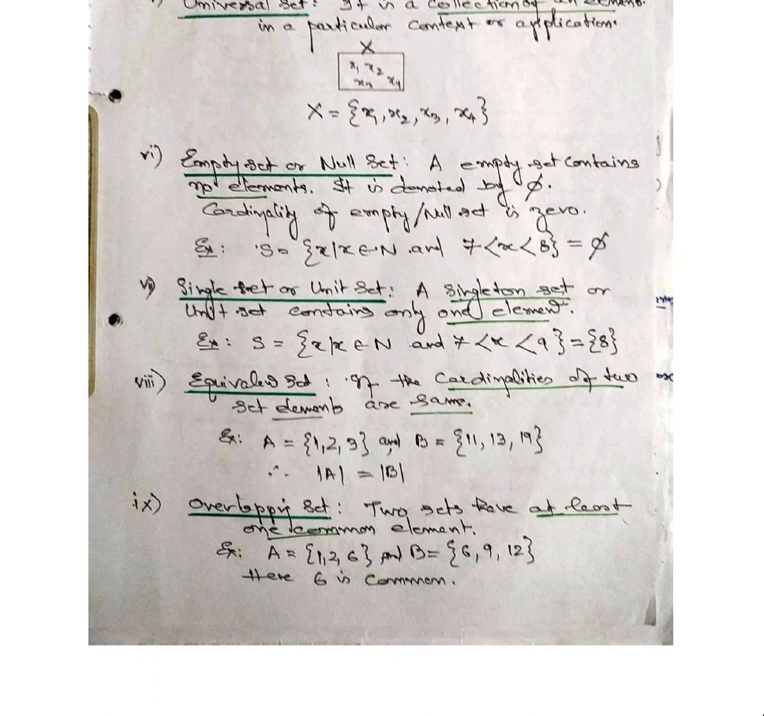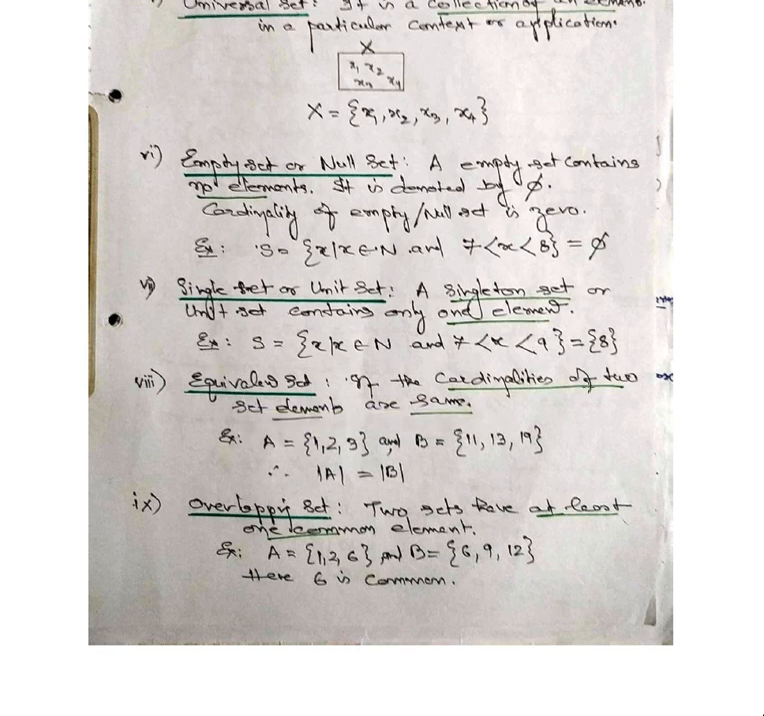Single set or a unit set. Single set is known as a singleton set, where you are having a range 7 less than X less than 9. So there is a range, one element is there, that is 8. So it is known as a singleton or a one element set. It is not the case in this case.